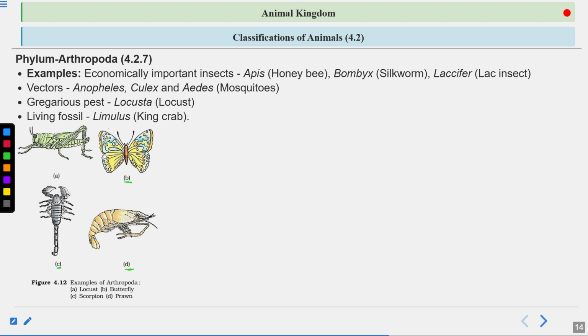Clear? So these are dioecious, means they have separate male and female sexes. The male and the female reproductive organs are present in separate individuals. Clear? So you should remember the examples of economically important insects like Apis, Bombyx, and lac insect. This lac insect is primarily used for its natural resinous secretions called lac. So it secretes a resin. This resin is known as lac. Okay, clear? This is also used to form lac dye.